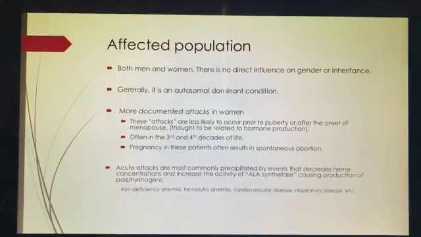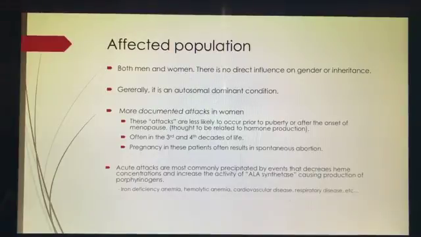With that being said, most documented attacks or exacerbations are in women, and these attacks are less likely to occur prior to puberty or after the onset of menopause, which is thought to be related to the production of progesterone. With that time frame being said, these exacerbations and attacks most often occur in the third and fourth decades of life. Also, pregnancy in these patients, being that it's primarily women, often results in a spontaneous abortion.